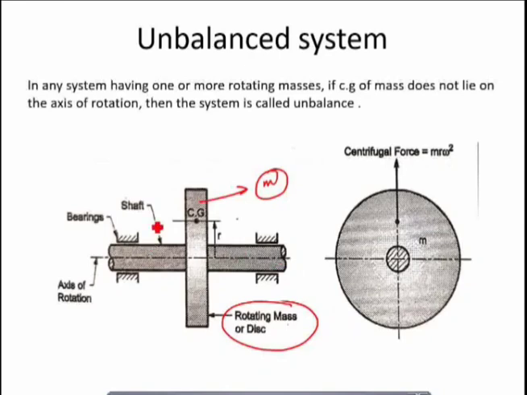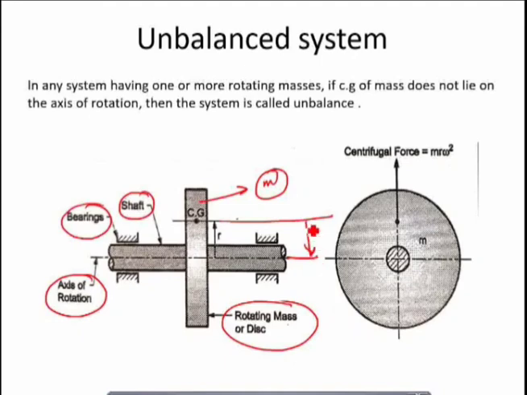Okay, let us say this is a shaft which is connected at the two ends with the help of bearings, and let us say this is the axis of rotation. The distance from the axis of rotation to the center of gravity of the rotating mass is E. So this rotating mass rotates along with the shaft, but at an eccentric distance E, that is, the CG of this rotor or rotating mass has an eccentric distance E from the axis of rotation.